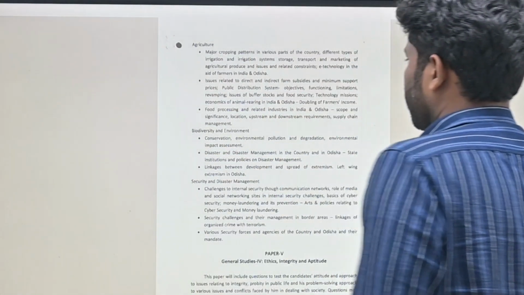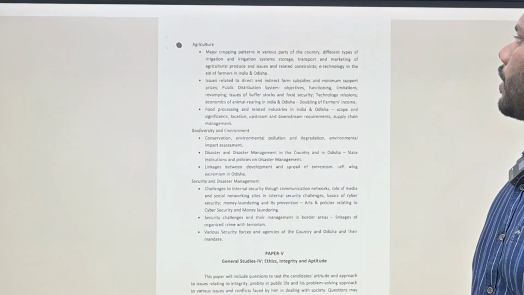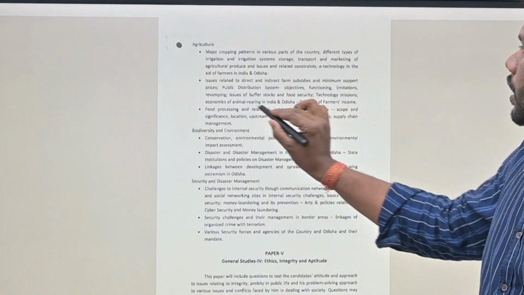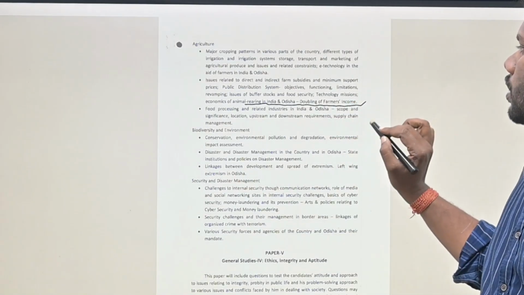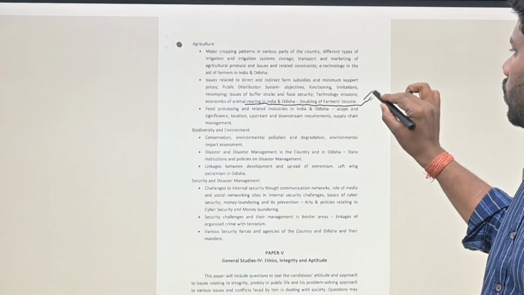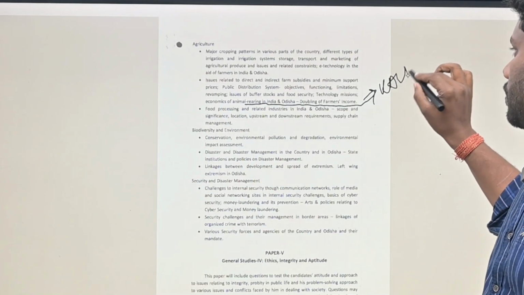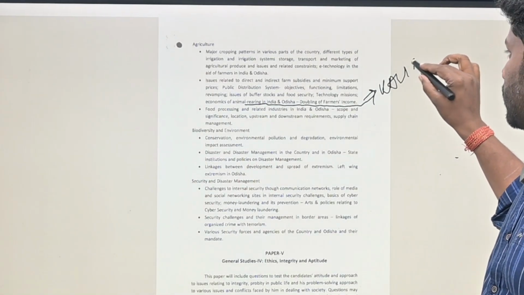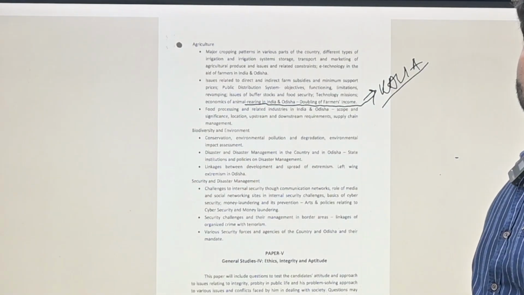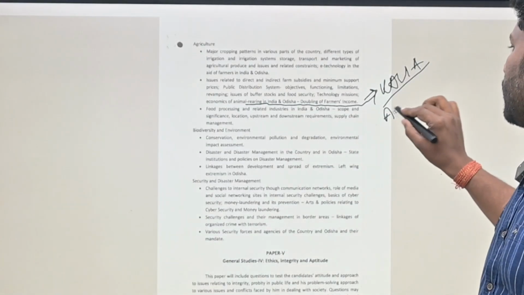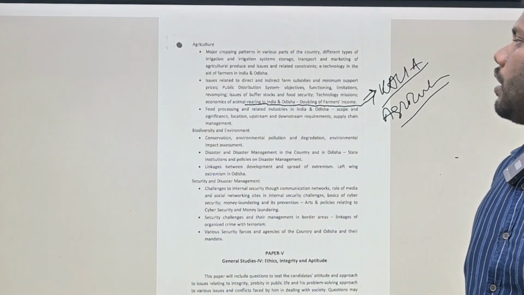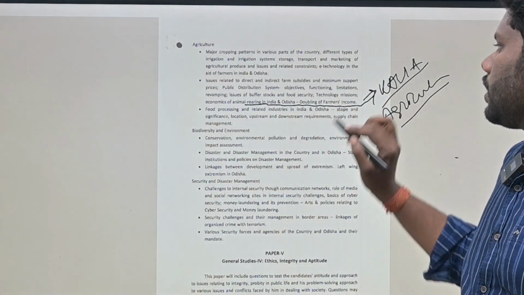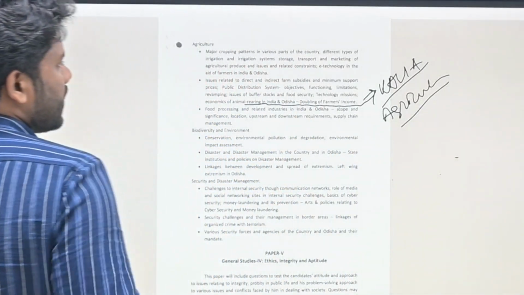Agriculture part. In the agriculture part, economic animal rearing and Odisha doubling farming income. You know that the Kalia scheme was launched in the previous election, during election time. And how agricultural development and agricultural initiatives have been taken, and how doubling of a farmer's income is being done.